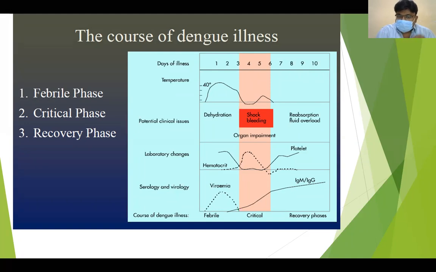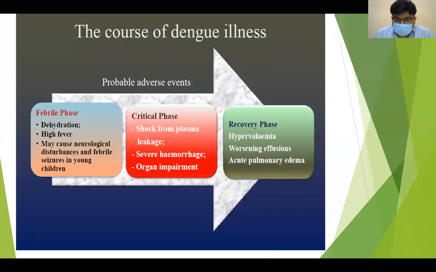In laboratory changes, hematocrit may increase during the critical phase and will come to normal during the recovery phase. Platelet count will decrease drastically during the critical phase and improve during the recovery phase. I'll explain viremia during the lab investigations.